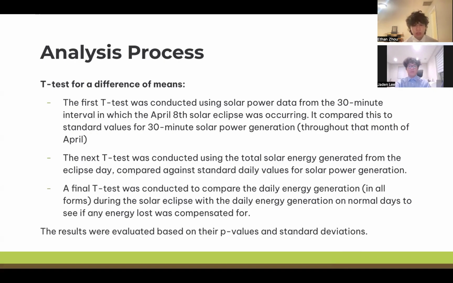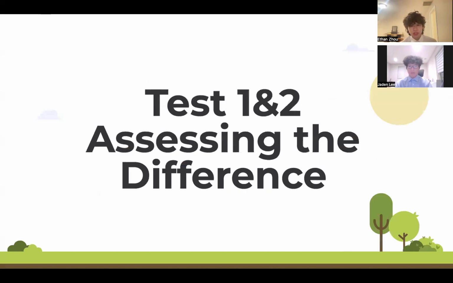And the final t-test compared the daily energy generation in all forms, such as gas or biomass, during the solar eclipse with the daily energy generation on normal days, to see if any energy lost during the solar eclipse was compensated for. The results were evaluated on the basis of their p-values and standard deviation. So, tests 1 and 2.